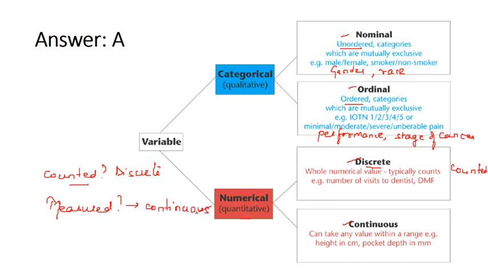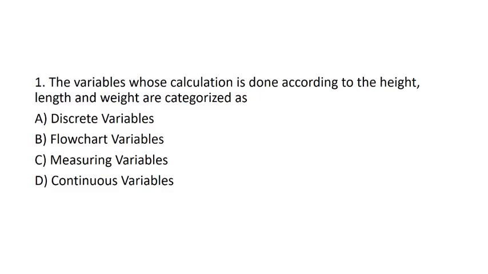So what is a continuous variable? It can take any value within a range. So say for example height in centimeter, pocket depth in millimeter, the age of students in classroom. So they can be measured. Okay, if we go back to the question, height, length and weight are measured. So this is a continuous variable.